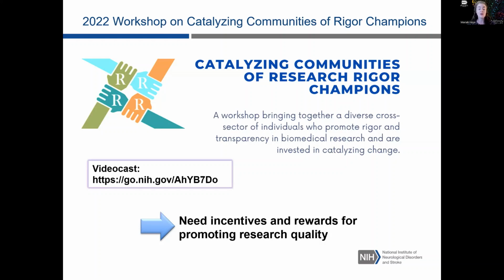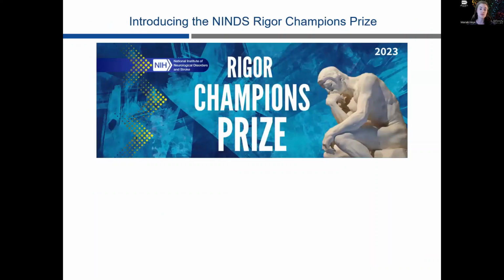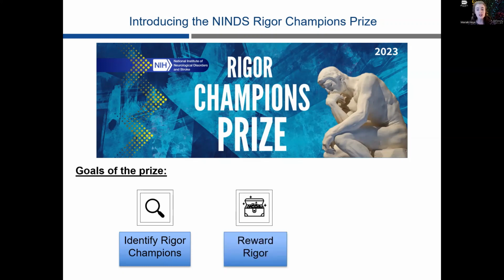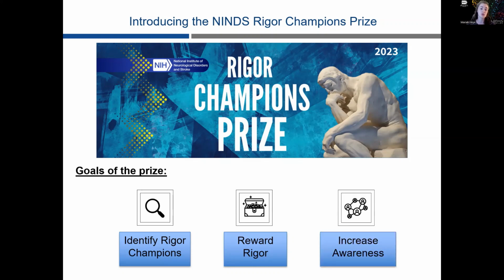And thus, we had to find creative mechanisms to reward rigor champions across all sectors of the scientific ecosystem. And ultimately, this led to the development of the NINDS Rigor Champions Prize, the goals of which are really threefold. One, to identify rigor champions who are really exemplars of promoting enhanced research rigor and transparency practices beyond their normal job duties. Secondly, to recognize and reward these champions for their efforts. And then thirdly, to raise awareness of these efforts more broadly, which, hopefully by increasing awareness of these practices, we will further reinforce them and also bolster the community around them.